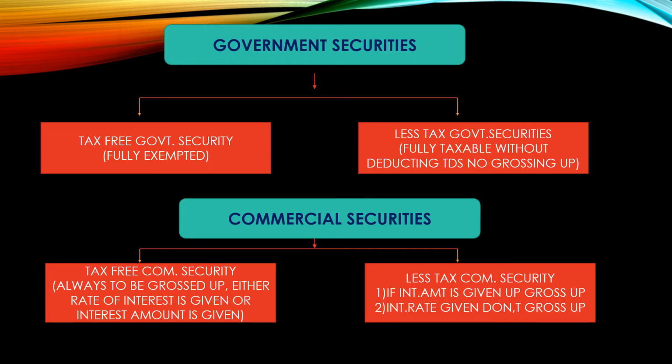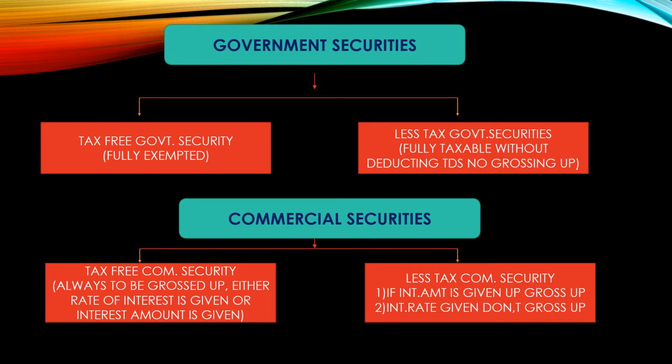And the next part is commercial securities. In commercial securities also there will be two parts. One is tax-free commercial securities and the other is less tax commercial securities. In tax-free commercial securities there is a clause: always to be grossed up. Whatever amount is given, it is always to be grossed up, whether the rate of interest is given or the interest amount is given.